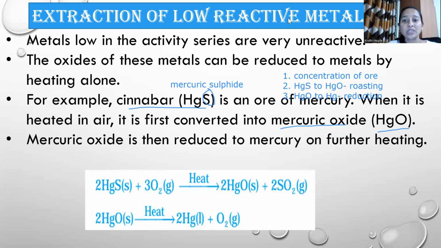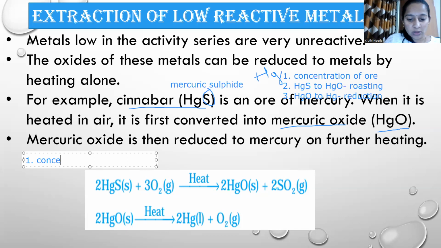Similarly, extraction of metals in the low reactivity series will also involve extraction of copper. Even for copper, three steps remain common. For mercury, these three steps: concentration of ore, HgS to HgO, HgO to Hg. For copper also, the first step remains the same, that is concentration of ore.